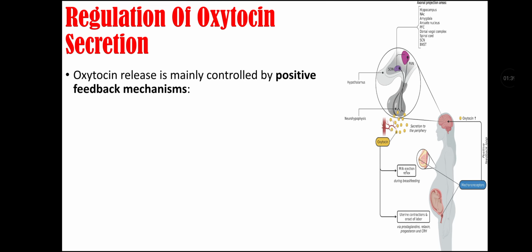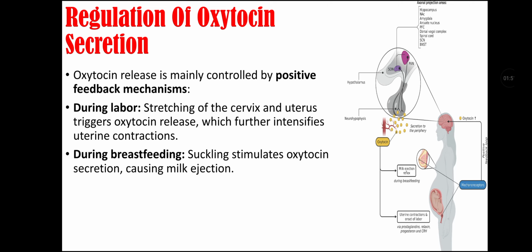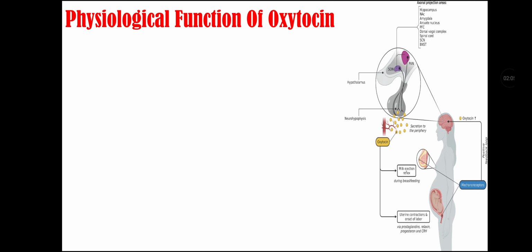Oxytocin release is mainly controlled by a positive feedback mechanism. During labor, stretching of the cervix and uterus triggers oxytocin release, which further intensifies uterine contraction. During breastfeeding, suckling stimulates oxytocin secretion that causes milk ejection. Unlike most hormones, oxytocin levels rise as a response to specific stimuli rather than being regulated by negative feedback.